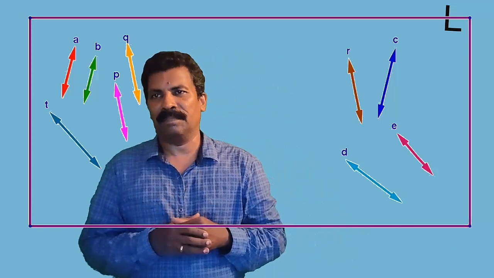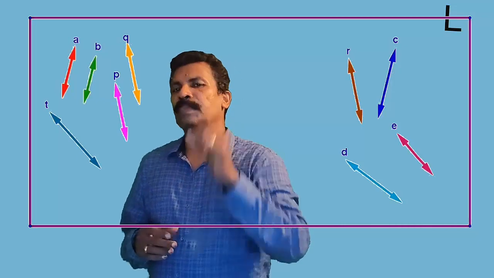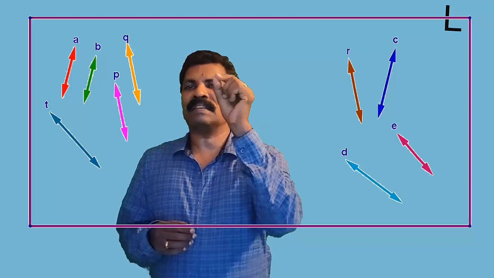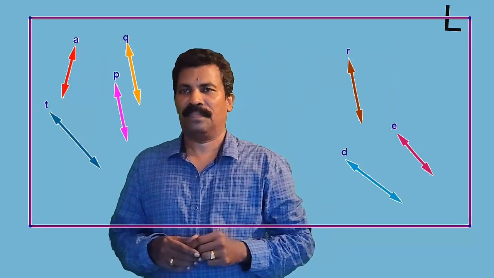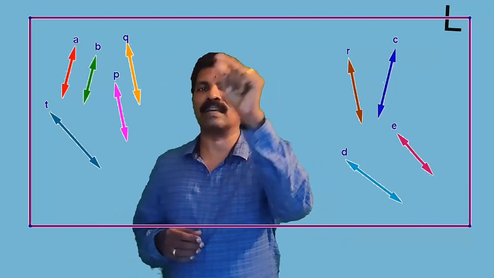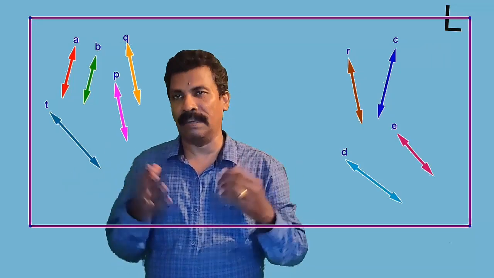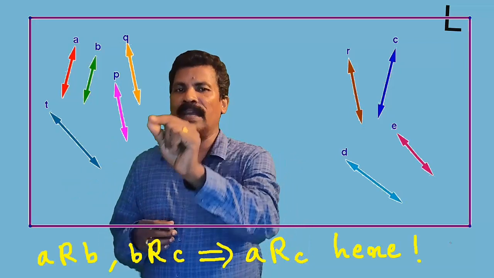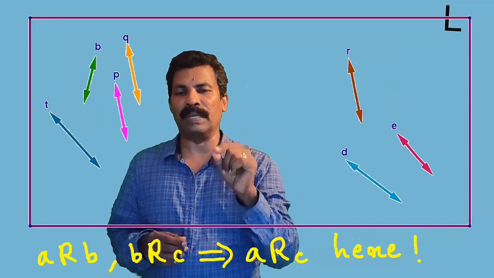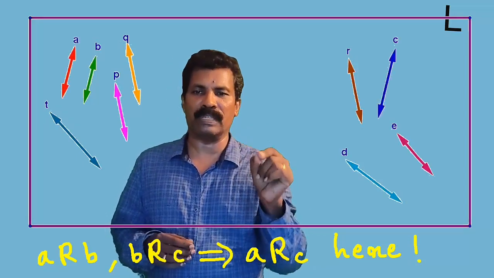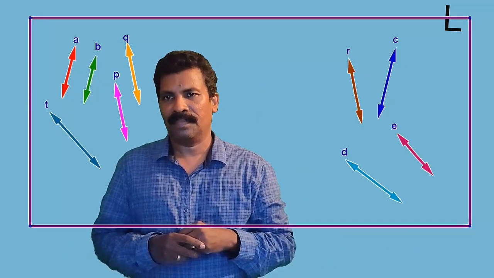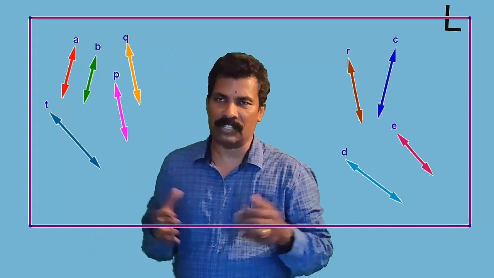Now for transitivity. A is related to B as they are parallel. Now also we see that B is related to C. From this, can we claim that A is related to C? Yes, we can. Why? Because A is parallel to C. Thus, A related to B and B related to C implies that A related to C. Hence, the given relation is transitive.